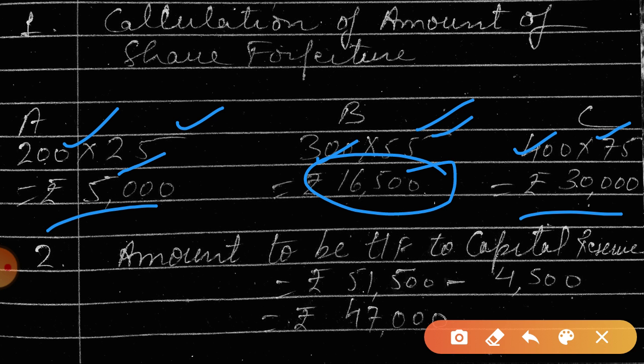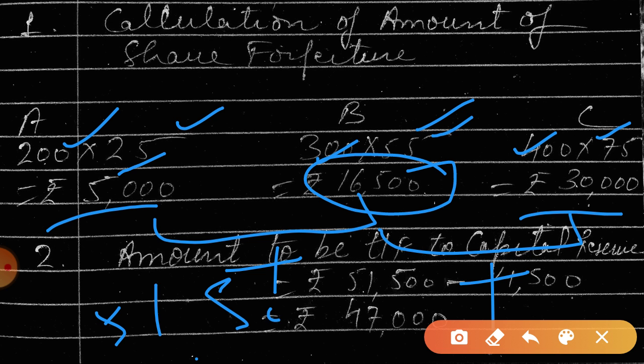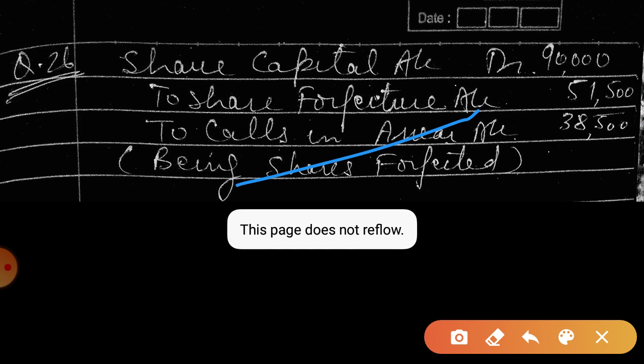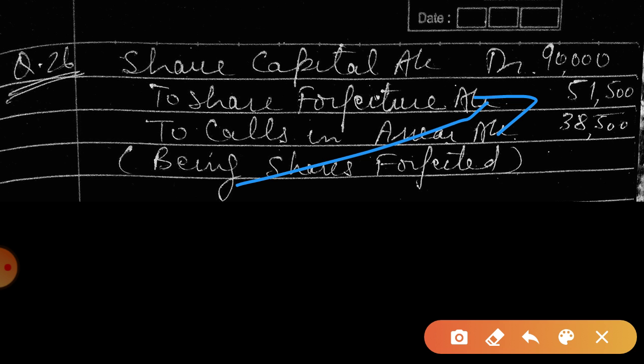So when we add up these amounts, we get 51,500. 5,000 plus 16,500 is 21,500, plus 30,000, that means 51,500. This way we get the amount. Okay, and the rest will be the balancing figure for calls in arrear. Is this point clear to you? 90,000 minus 51,500 is 38,500.